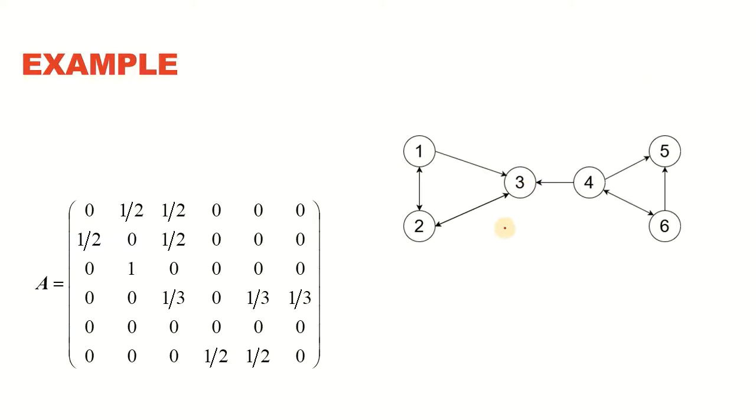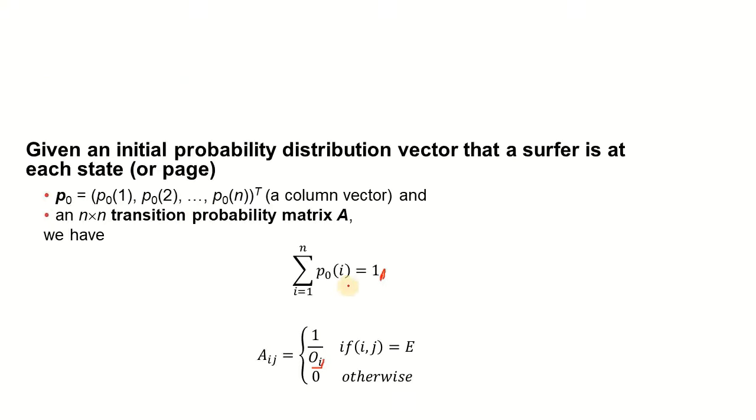So if this is our network, this is how A is going to be represented. Now this is for node 1, this is for node 2, 3, 4, 5, and 6. So 1 is not pointing towards itself, so it's 0. 1 has an outlink to node 2 and to node 3. So it has 1 vote for node 2 and 1 for node 3, and in total it's casting 2 votes, so that is being divided by 2, because we said over here that the total should be equal to 1.